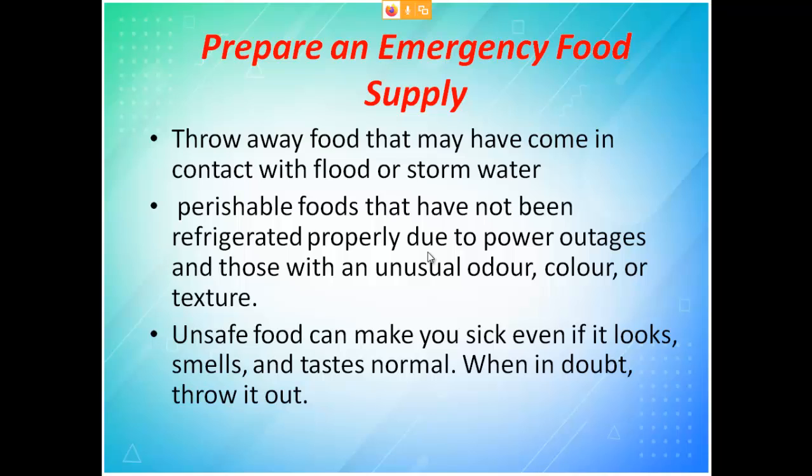All perishable foods that have not been refrigerated properly due to a power outage, and those with unusual odor, color or texture, should be avoided. Because see, what happens is, they are already in a disaster, you go and give something, and if some disease starts spreading, then that will also spread. For example, if any material which you are giving may affect them, again that will try to spread.